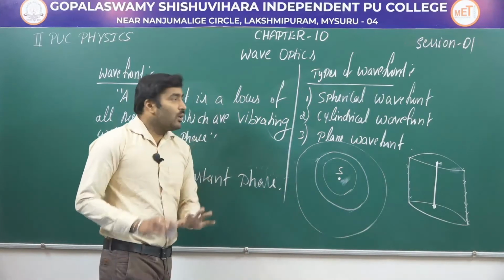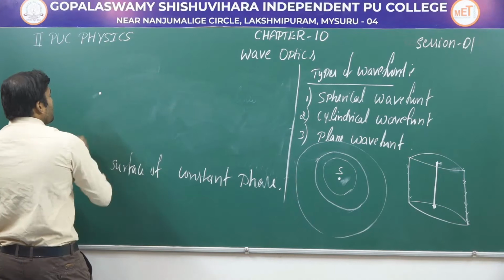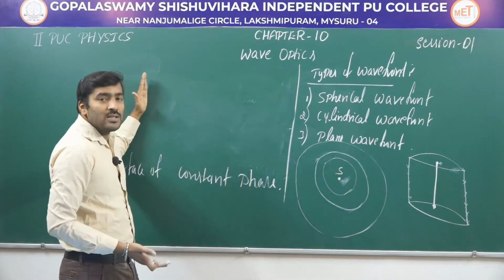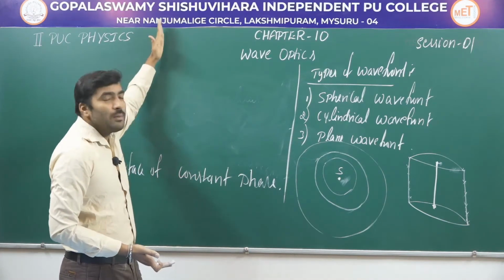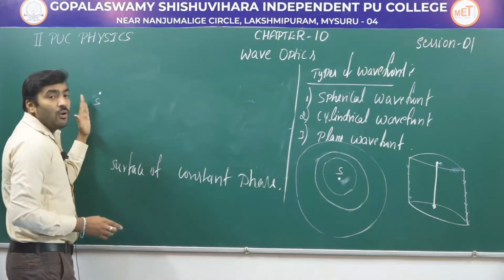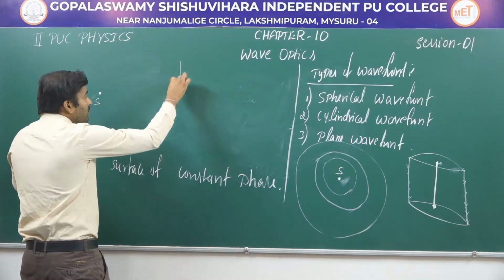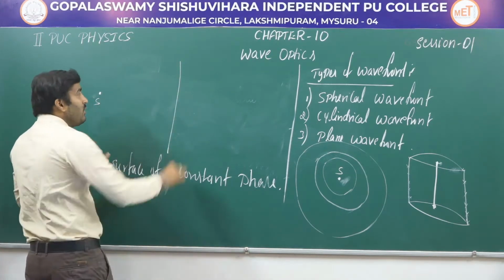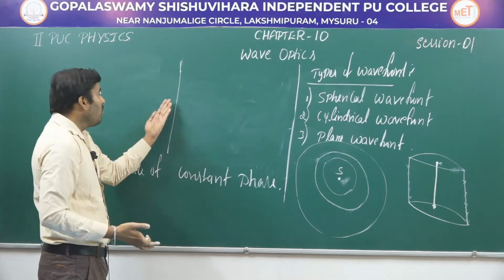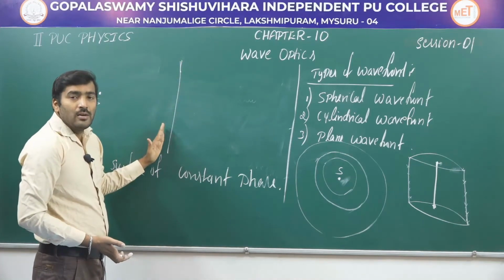Next we have a third type of wavefront, which is a plane wavefront. How do you draw the plane wavefront? See, this is a source. From this source, when you consider a sphere at somewhere infinity, that sphere will have almost a plane surface. The curvature is very less. When the source is at a far distance, it forms a plane surface as a wavefront. So this is nothing but a plane wavefront. So when is a plane wavefront formed? When the source is at infinity, which is very far, then the wavefront will be a plane wavefront.